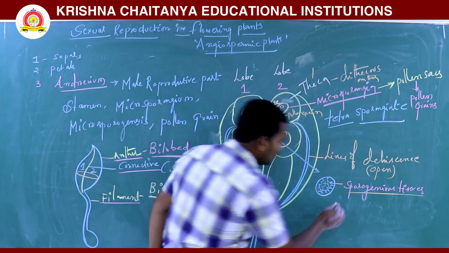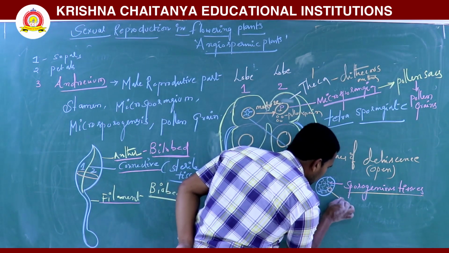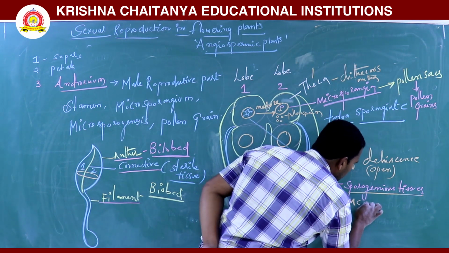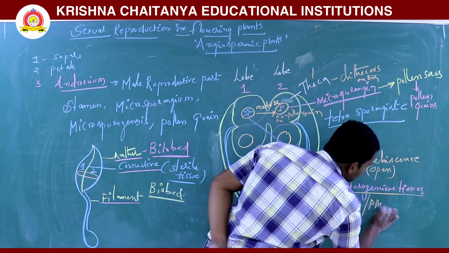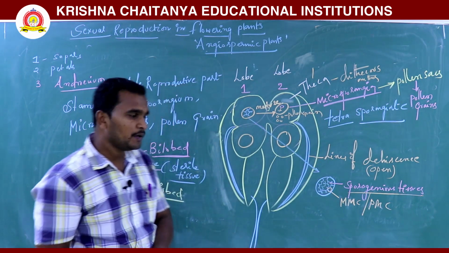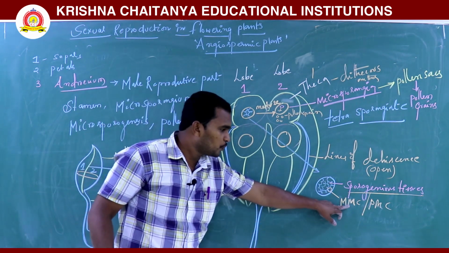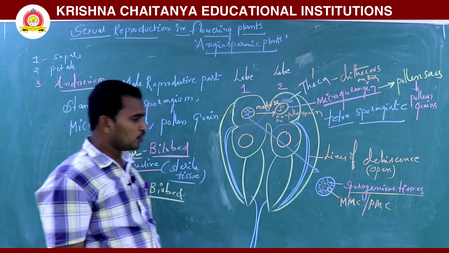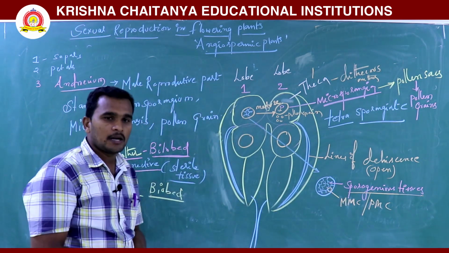This cell is called an MMC or a PMC. What are MMC and PMC? Microspore mother cell, and the other is pollen mother cell.